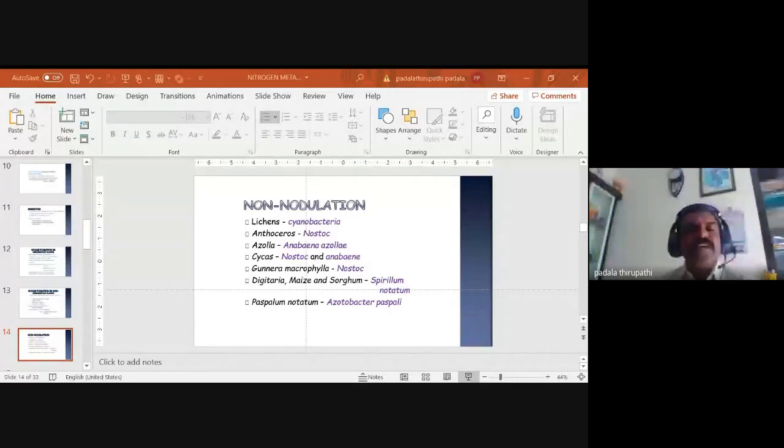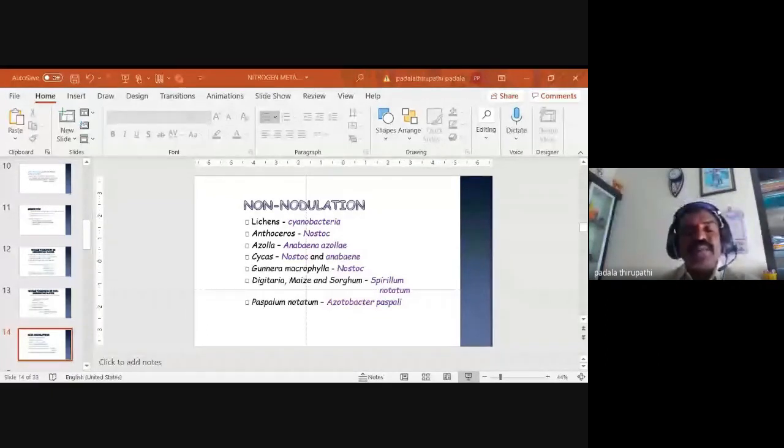The Cycas coralloid roots can associate with Anabaena cycadeae, and Nostoc also. Along with lichens, Anthoceras, Azolla and Cycas, there is Gunnera manicata or Gunnera macrophylla. This Nostoc is associated with Gunnera manicata or Gunnera macrophylla.